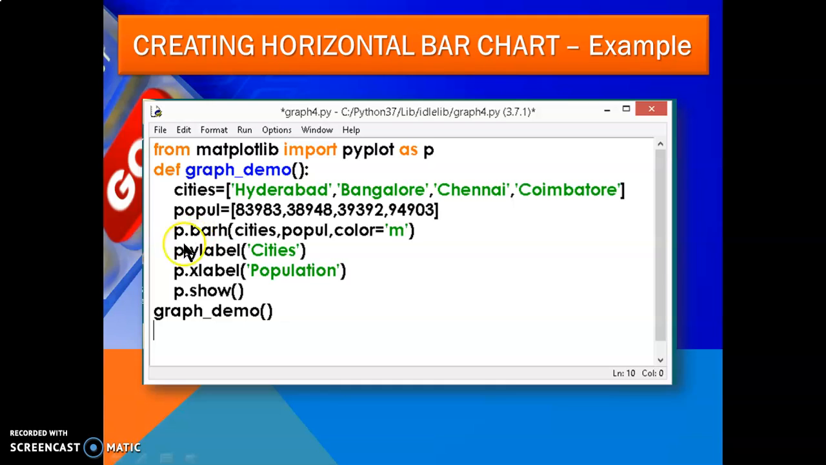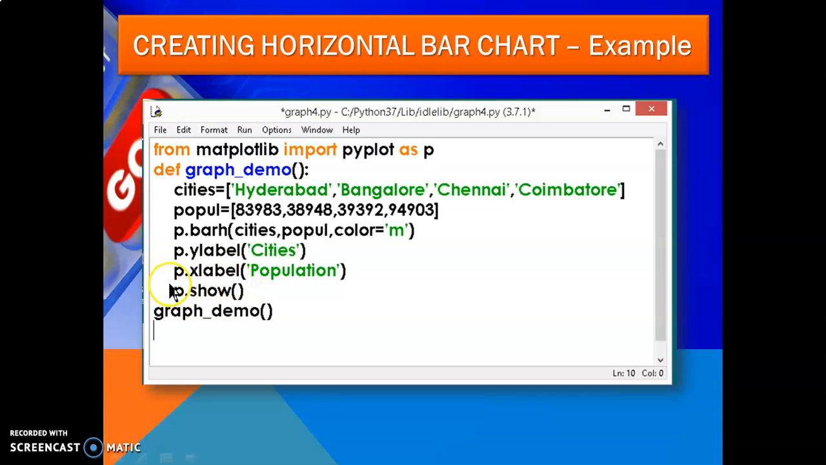Here I am using p dot barh. What is p? It is pyplot. In it I pass the variable holding all the cities, comma, the population, comma color equal maroon. Then p dot ylabel means the cities will be displayed on the vertical side, and p dot xlabel, the population will be displayed this way.